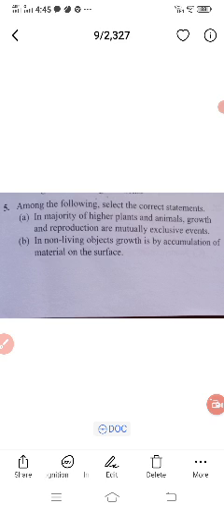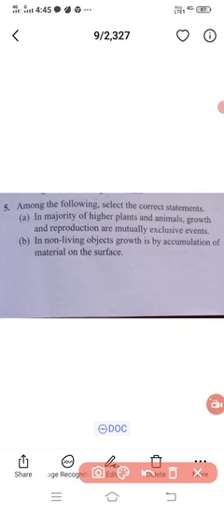These are exclusive events, so it is the right statement we can consider. In a majority of plants and animals, growth and reproduction are mutually exclusive events. This sentence is right. Okay, next we can take the next one.